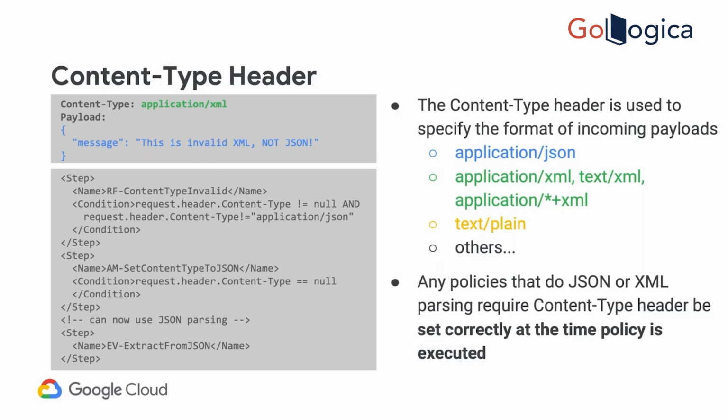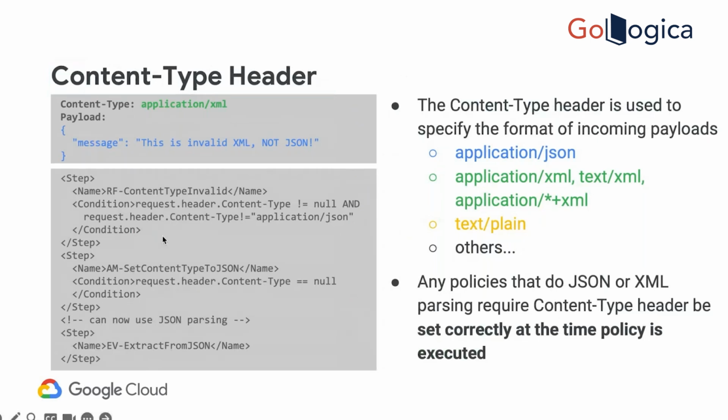So it is very important, before we apply policies where we are extracting data, transforming data, or doing regex protection, that we do a content type validation. We can do a simple check like this, a raise fault policy, which will throw an error that this content type is not correct and all those things.